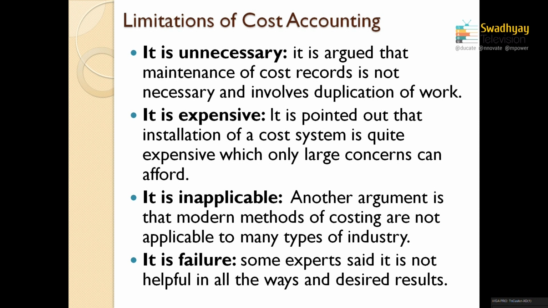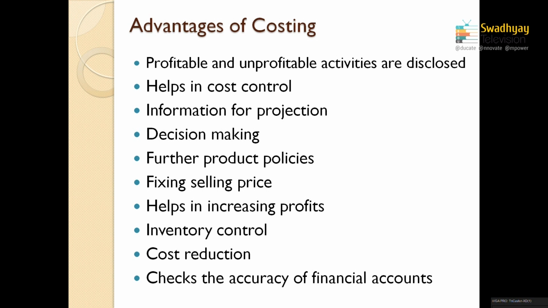Moving to the next point, that is information for projection. Information for projections is a requirement for how they can identify their projects for future planning. Suppose they manufacture a product X, and according to their calculation their product manufacturing cost, as compared to other organizations, is a little higher. So now they want to project how to control their cost and how efficiency as well as profitability would be increased in this regard.